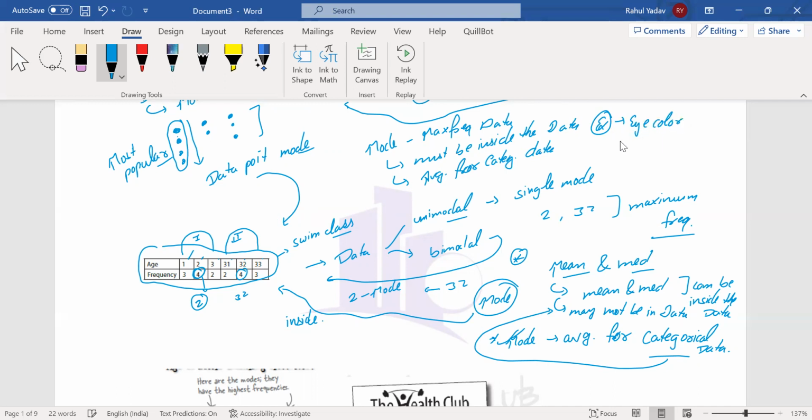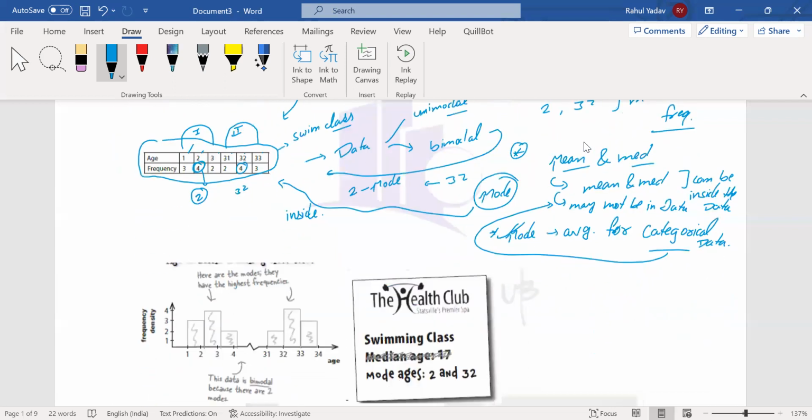Okay, so technically we have different classes for eye color, like black, blue, green, and we can have some data from these classes. Then if this class has the maximum frequency, we will say this is the blue. So technically blue is the mode of this particular data set. So that was the initial understanding of what mode is.